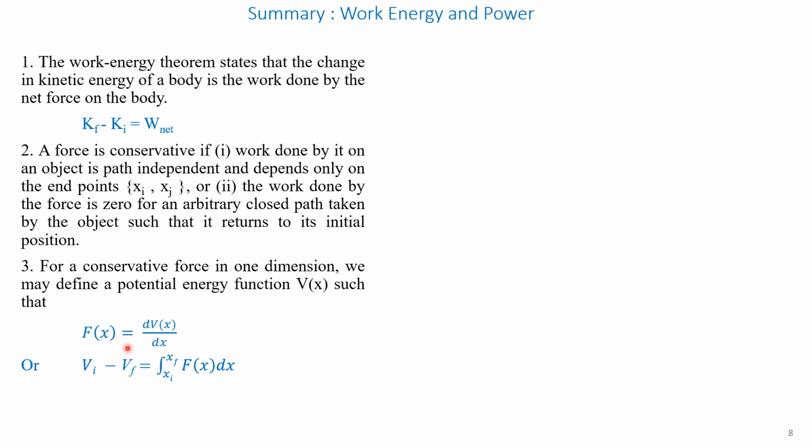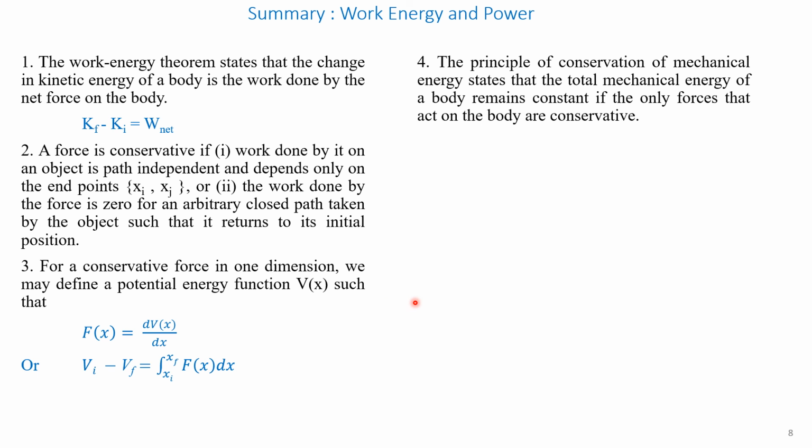It can also be written as the initial potential energy minus the final potential energy, Vi minus Vf, equal to the integral from xi to xf of F of x dx, where xi is the initial position and xf is the final position.